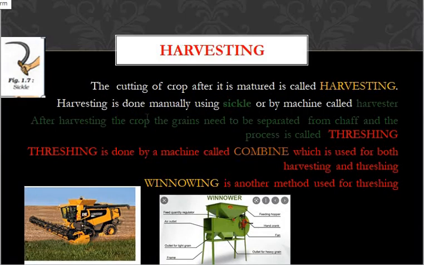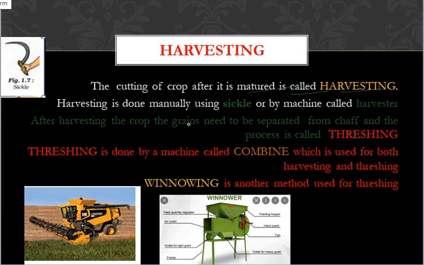Next, harvesting. What do you mean by harvesting? After getting the crop, will you leave that crop in that place only? No, you have to cut the crop. The cutting of the crop after it is matured, after it has grown to its full length, is called harvesting.